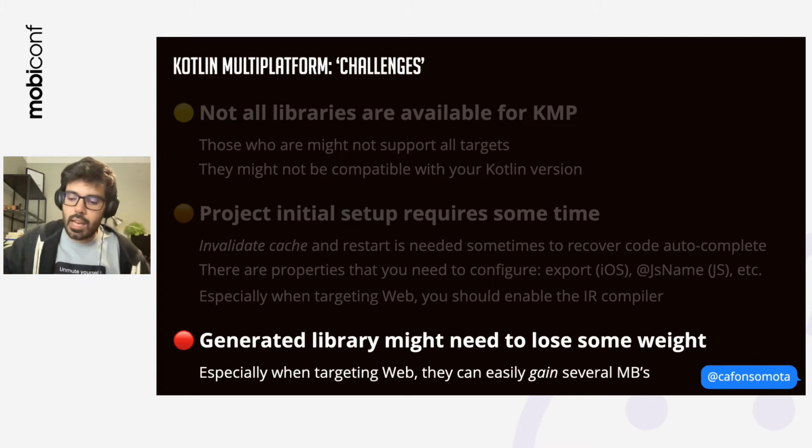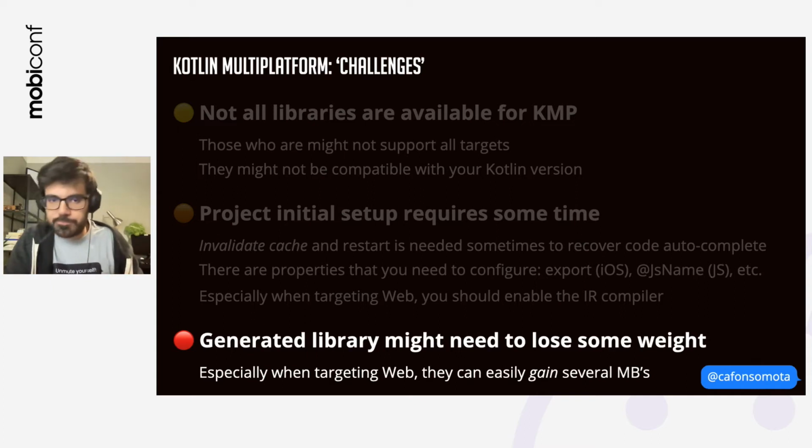For instance, I've gzipped the JS file that's going to be fetched, and I've also minimized the file that's going to be compressed. These two solutions allowed me to go from, I think at the time, 6 megabytes to just 1.